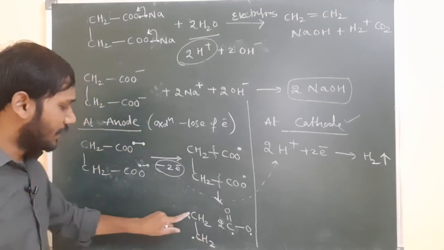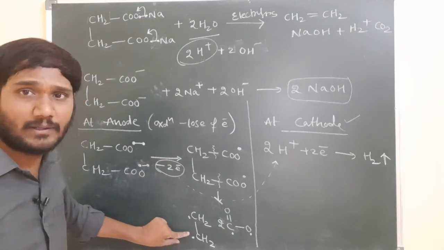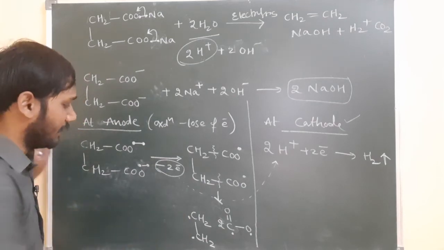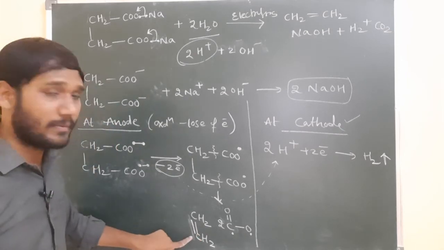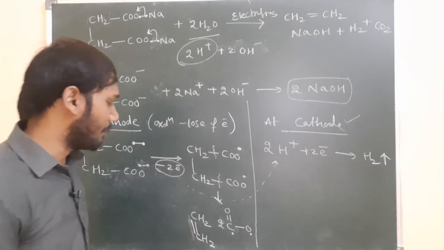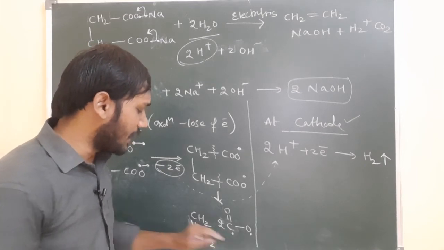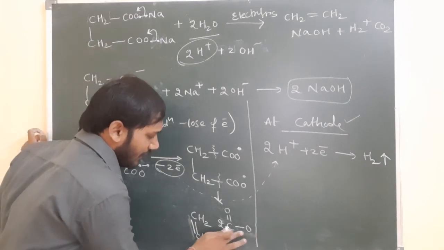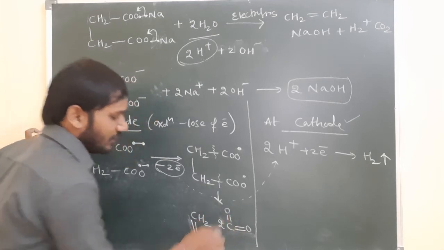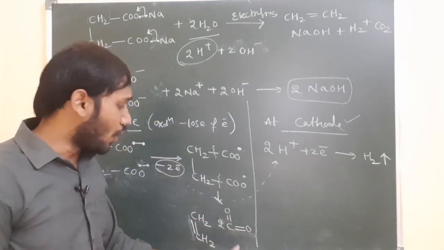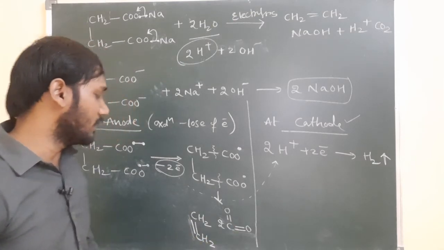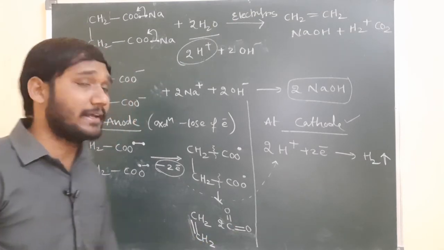Let us see, the carbon to carbon free radicals are present, and these two free radicals combine and form a bond here. That means CH2 to CH2 forms a double bond, meaning an alkene is forming. Here, the carbon free radical and oxygen free radical combine, an oxygen to carbon double bond forms, meaning CO2 formation takes place. How many moles of CO2 are forming here? 2 moles of CO2, and 2 moles of alkene.